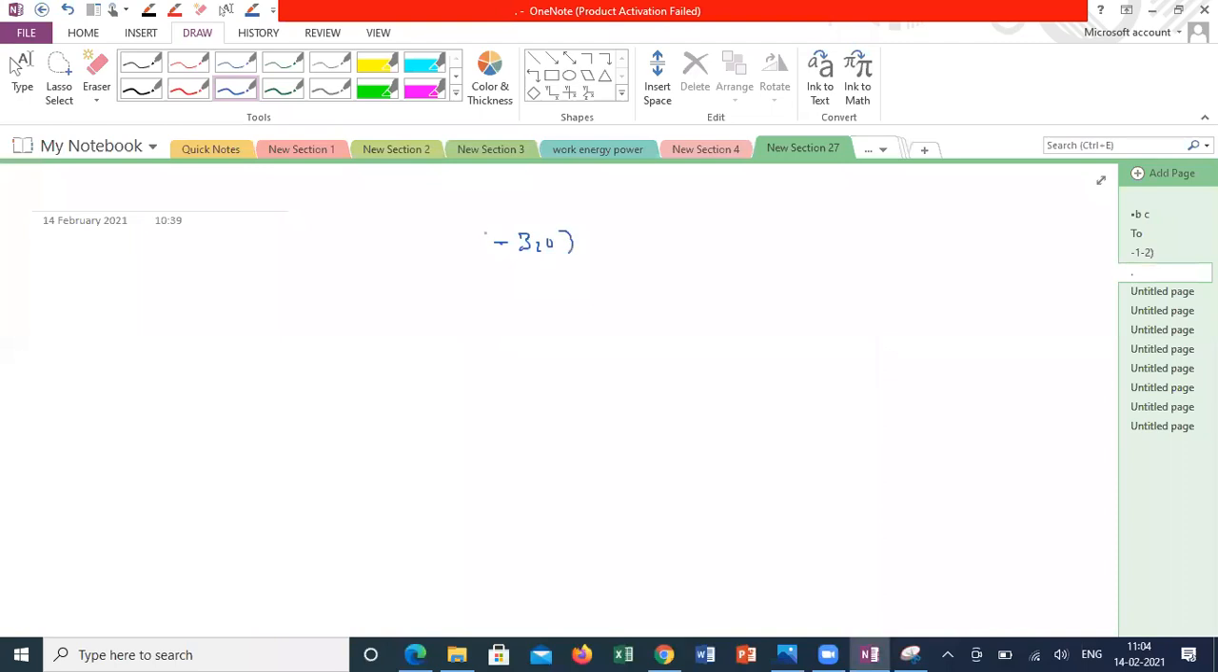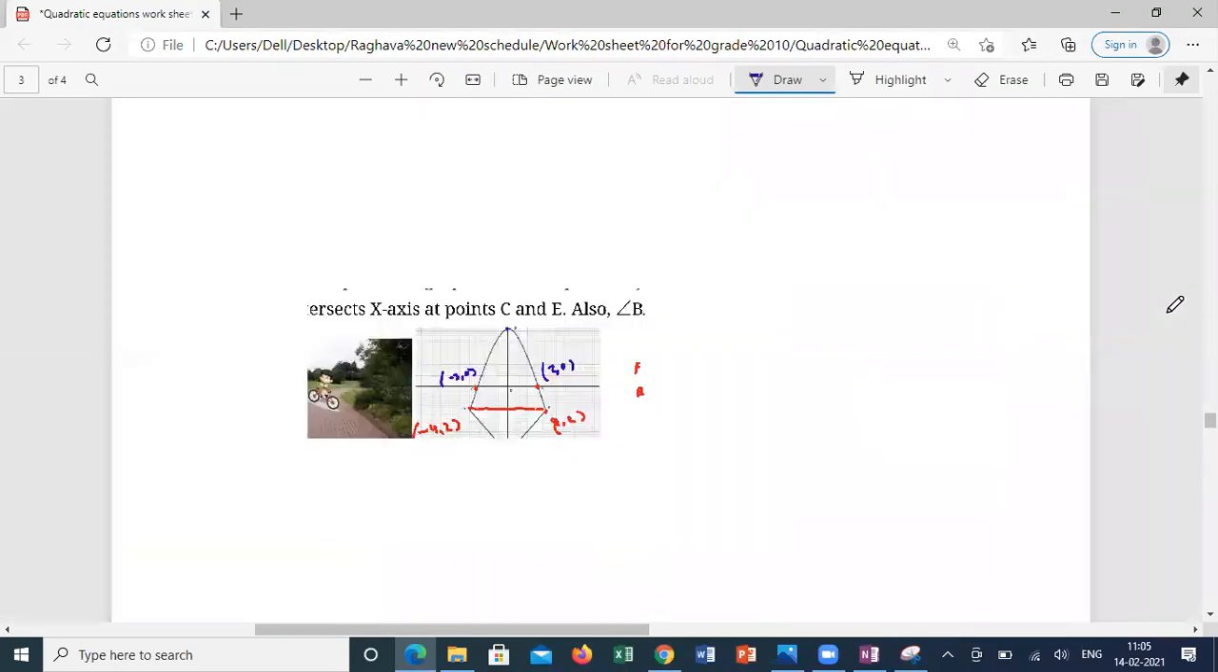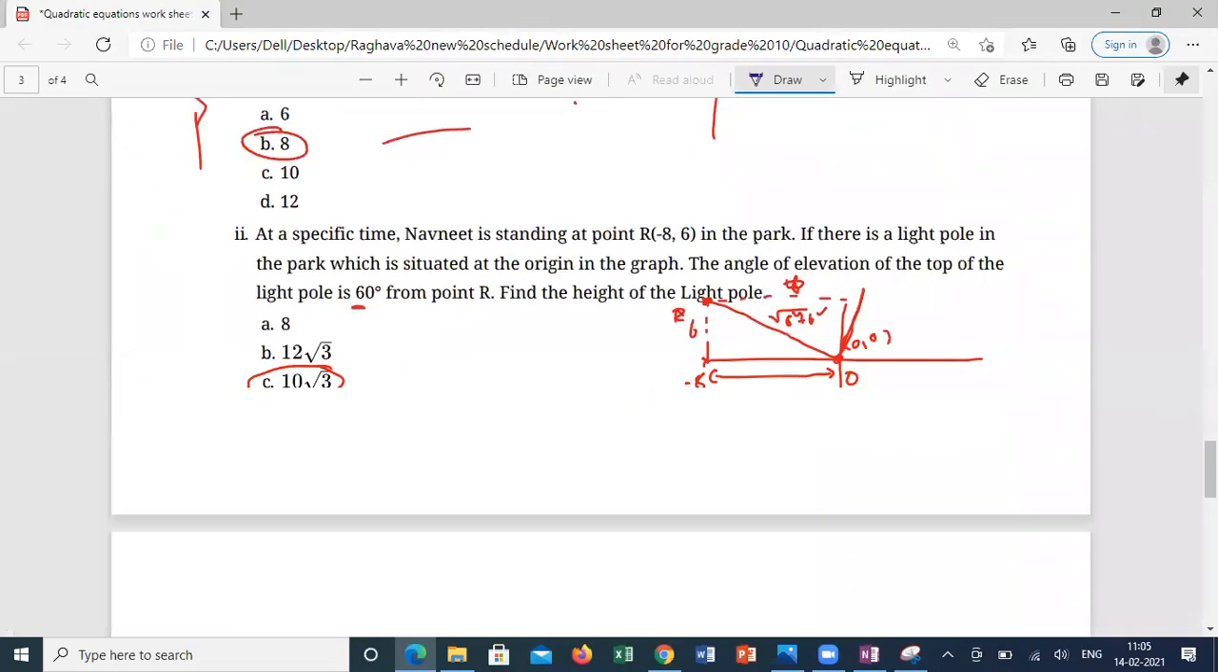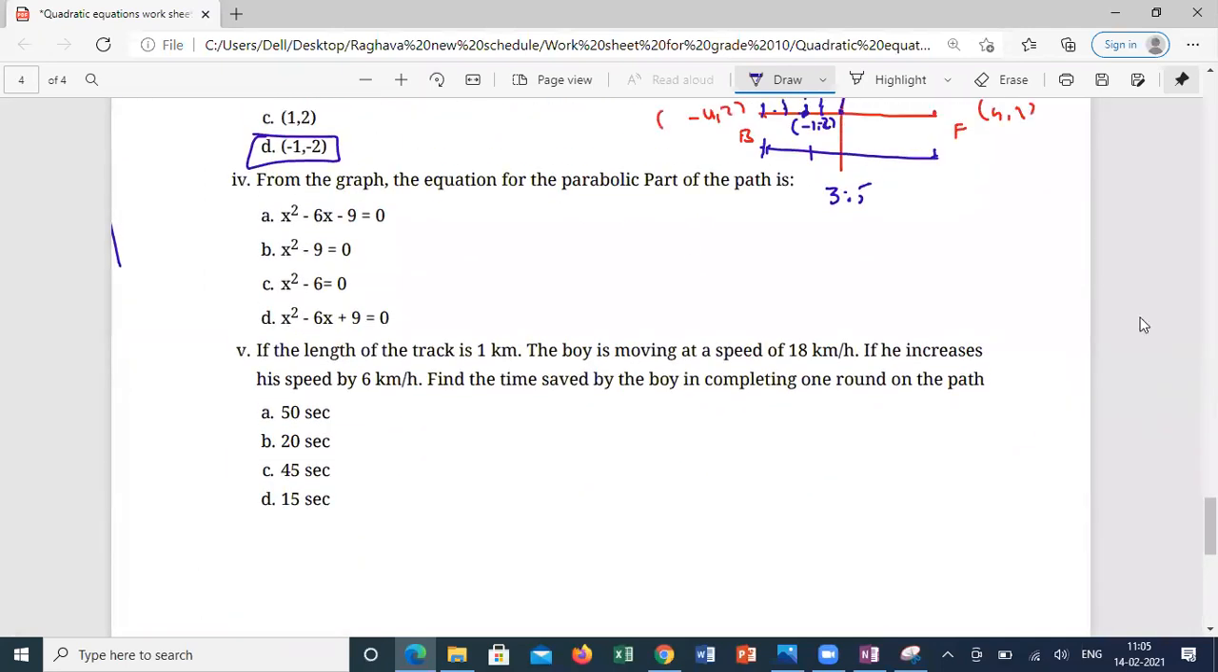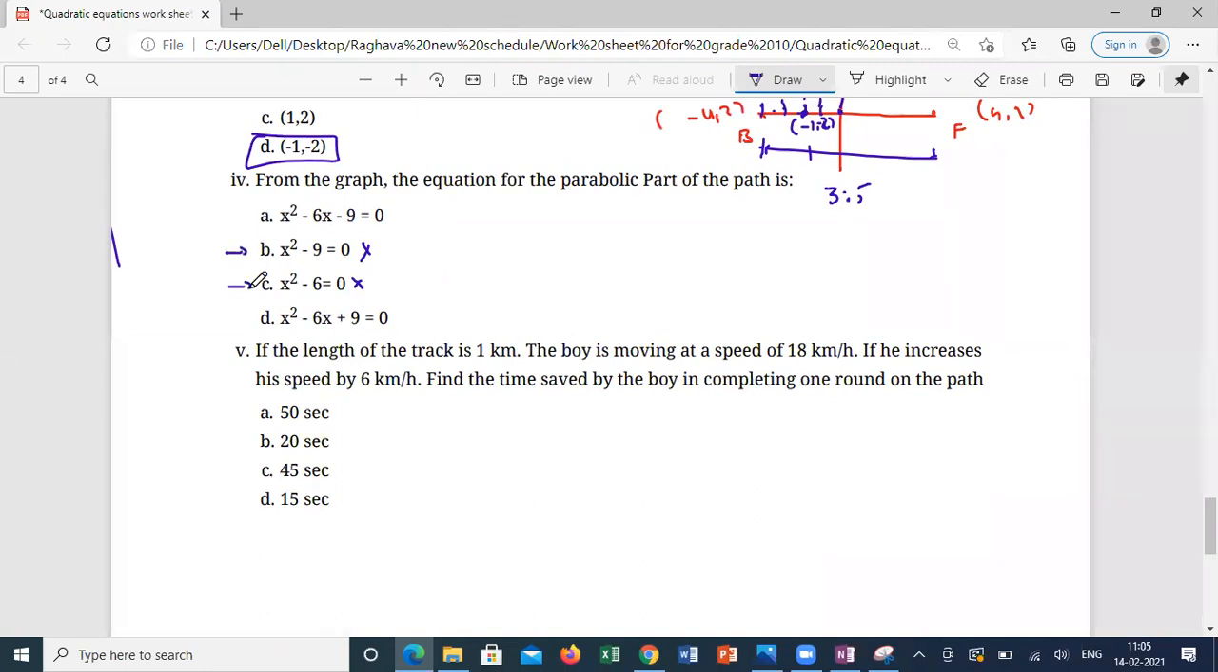So minus 3 comma 0, 3 comma 0, or minus 4 comma 2, 4 comma 2. These are all the points which are lying on the parabolic equation. So which equation will satisfy these points? First of all, it is not passing through the origin. So these 2 equations are not valid. Why are these 2 equations not valid? Anyone can give the reason why B and C are not answers?